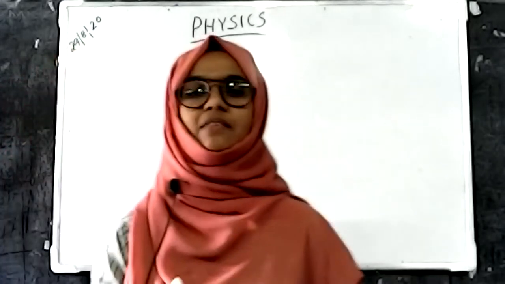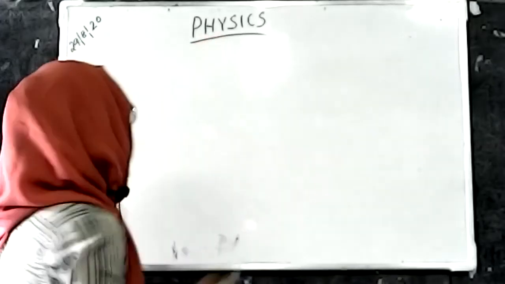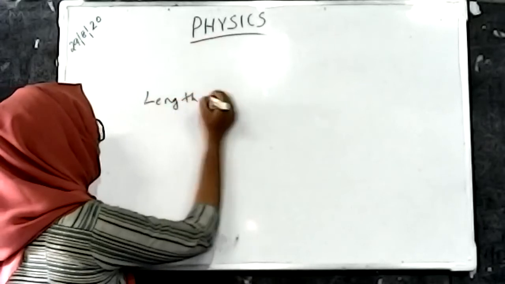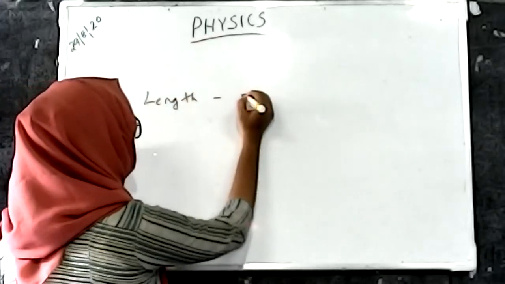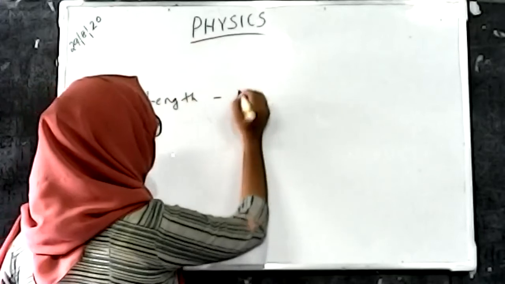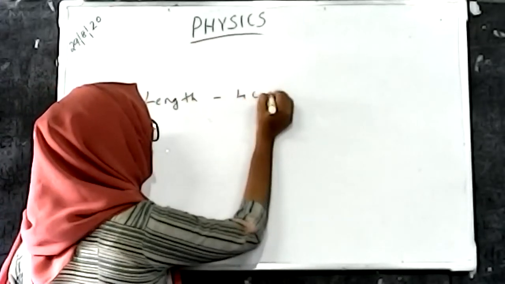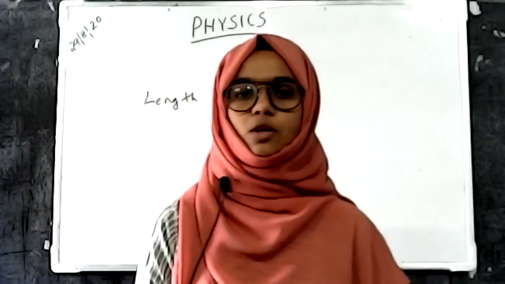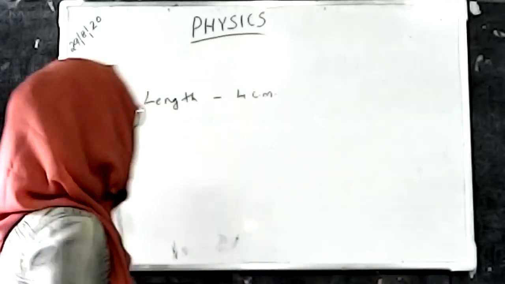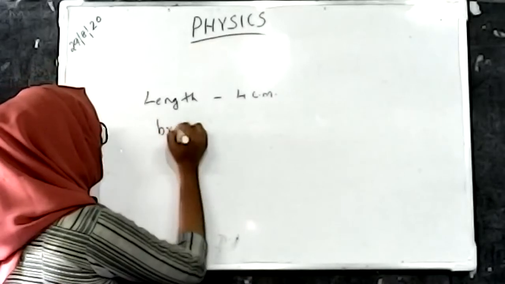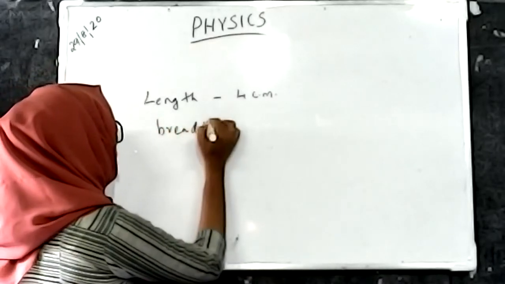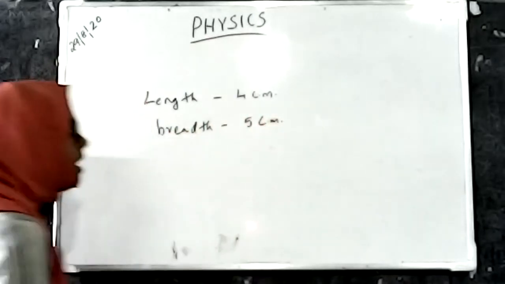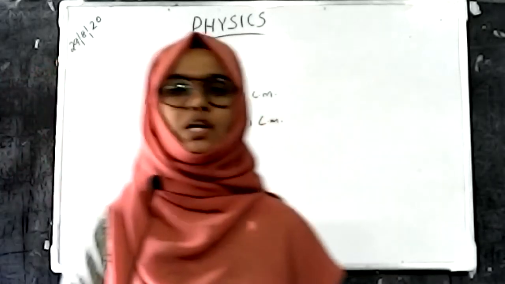A notebook has a length of 4 centimeter, and this has a breadth of 5 centimeter. Length 4 centimeter and breadth 5 centimeter.